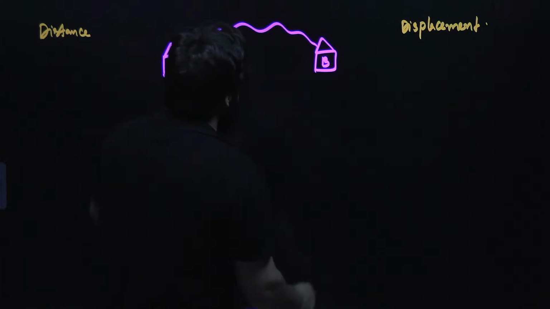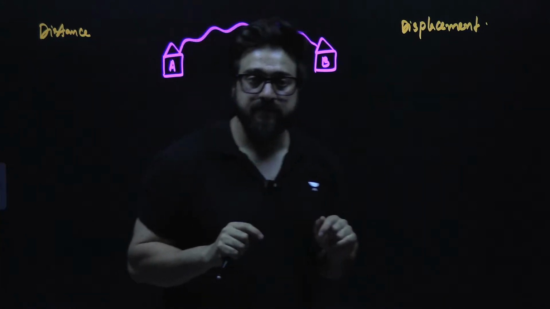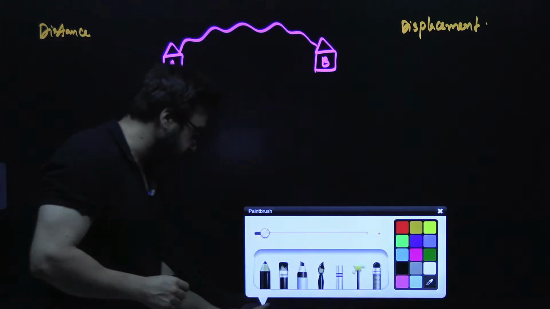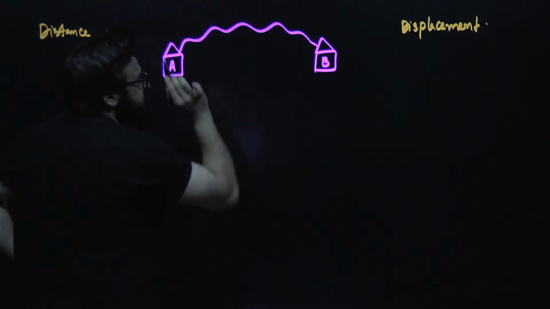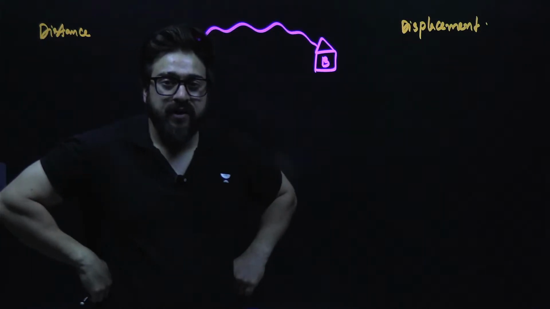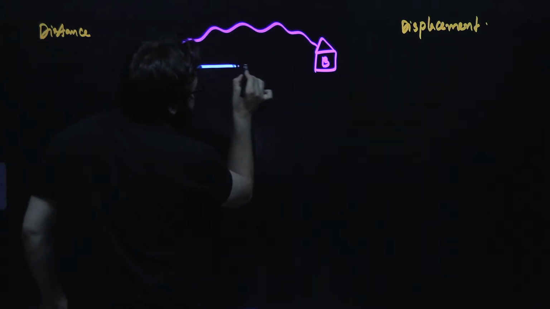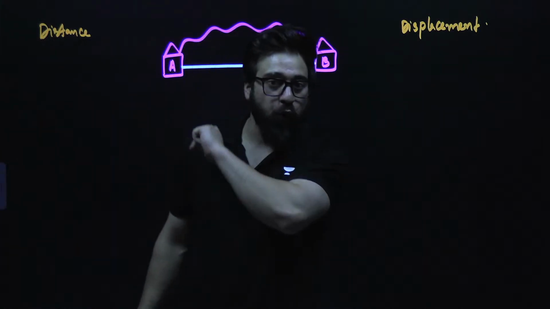Sir, how much distance you have covered? We say this much distance you have covered. Okay. Now, my dear friends, understand very carefully what I'm trying to say. If this path is a bit longer, when you reach the point B, you are saying to your friend, what if there was a road between A and B which was something like this, a straight road.